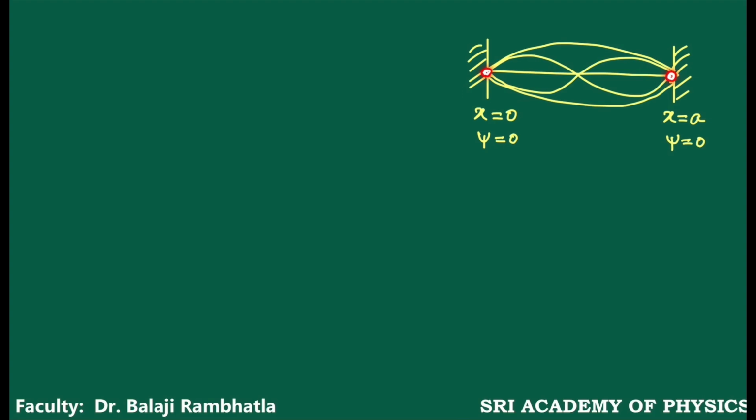It means the wave function value should be equal to 0. The first boundary condition is ψ = 0 at x = 0. The second boundary condition is ψ = 0 at x = a.